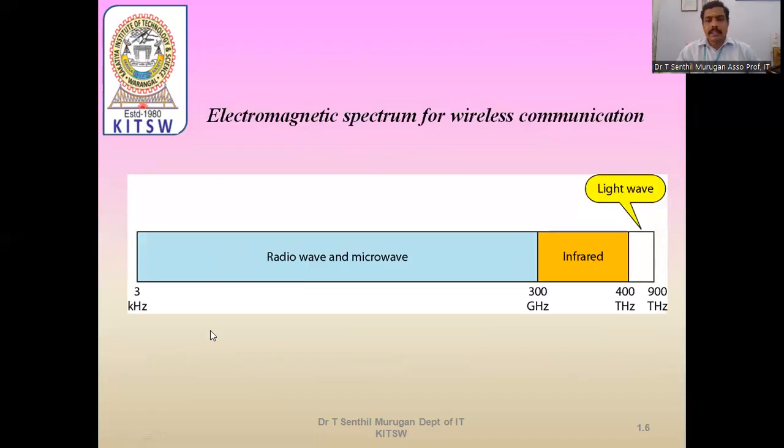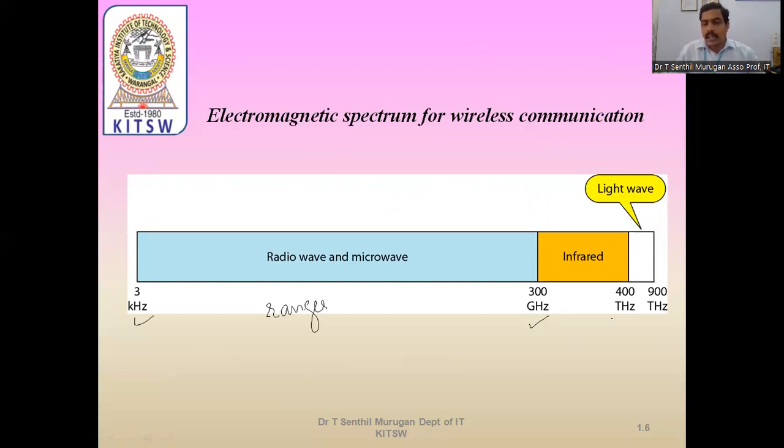This is the diagrammatic representation of the frequency of the signals used in each particular band. Signals from 3 kilohertz up to gigahertz are considered radio waves or microwaves.